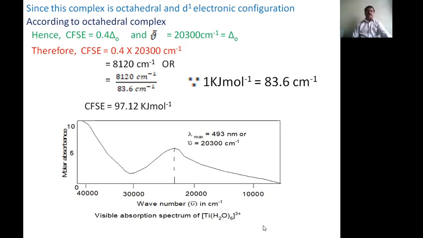And the graphical representation we have given: here is the wave number, and here the molar absorption. It appears as a peak, the lambda max, that is the wavelength of 493 nanometer, or the wave number of 20,300 per centimeter. This is the spectral property, and this is about the spectral properties of hexa-aqua titanium 3 ion.